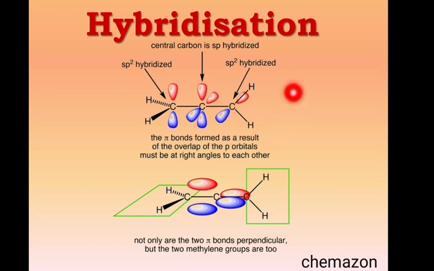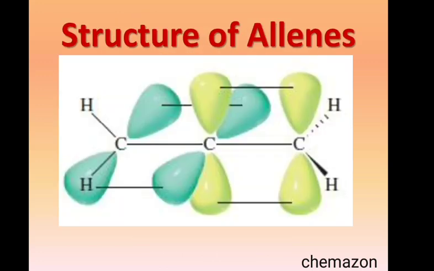The overall result of this overlapping is that the terminal groups attached are in different planes. These 2 hydrogens are in one plane, whereas these 2 hydrogens are in another plane. In the figure given below, you can see these 2 hydrogens are in one plane, whereas these 2 hydrogens are in another plane. Now let us understand again the structure of allenes.